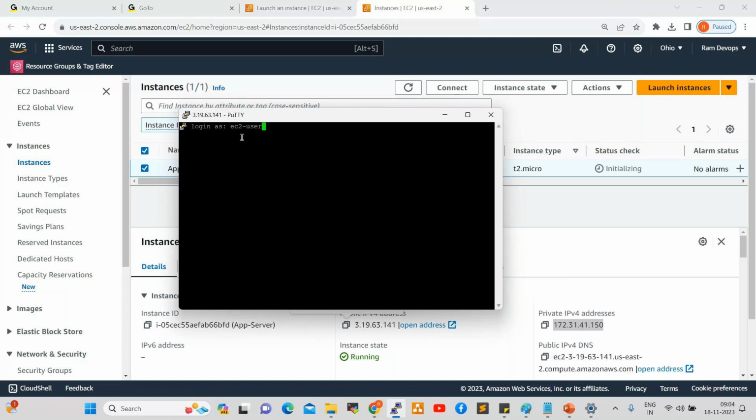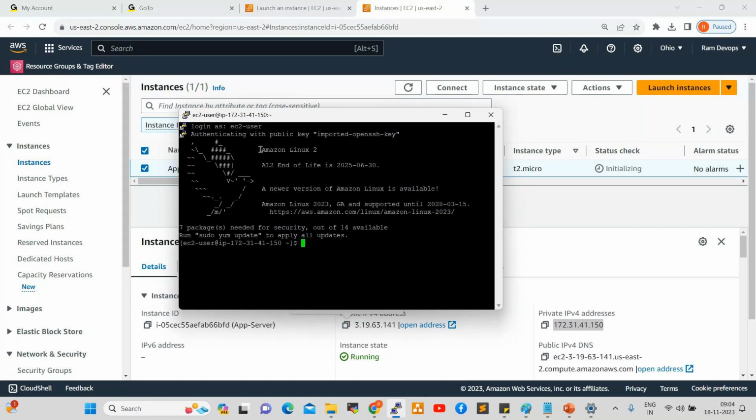So the Amazon Linux default user is ec2-user. No password; by default the user will be provided. The Ubuntu server username is ubuntu only. The CentOS username is centos only. The RHEL user is ec2-user. The Windows username is administrator. Okay, enter this. Now we are able to log in to our server.